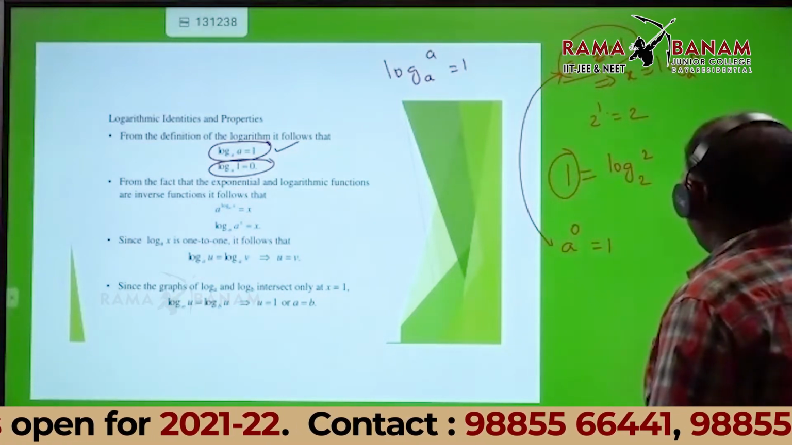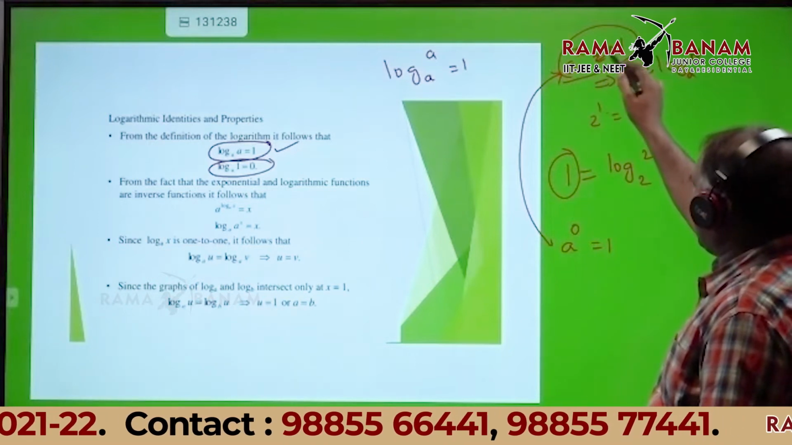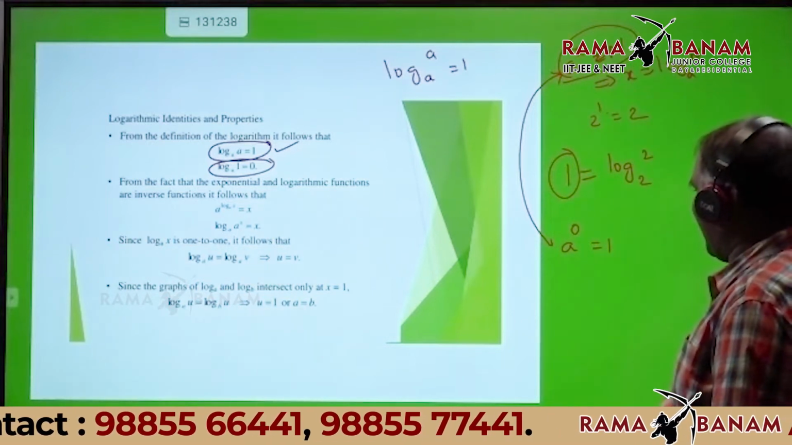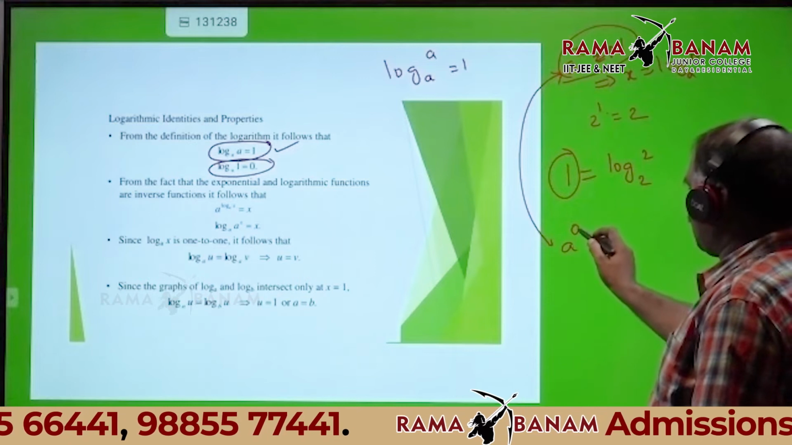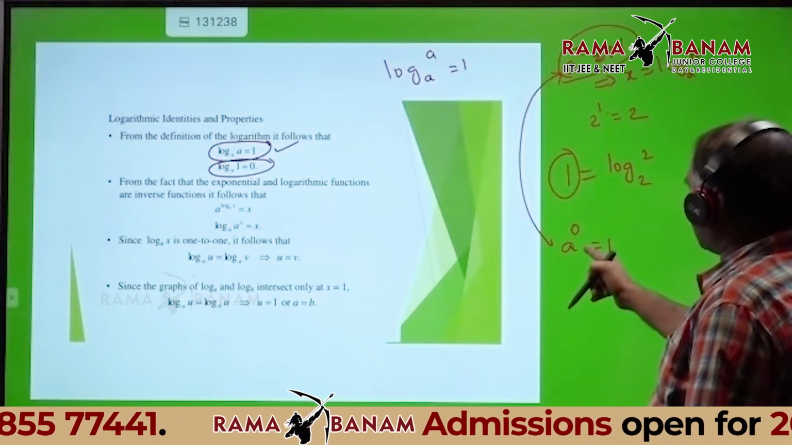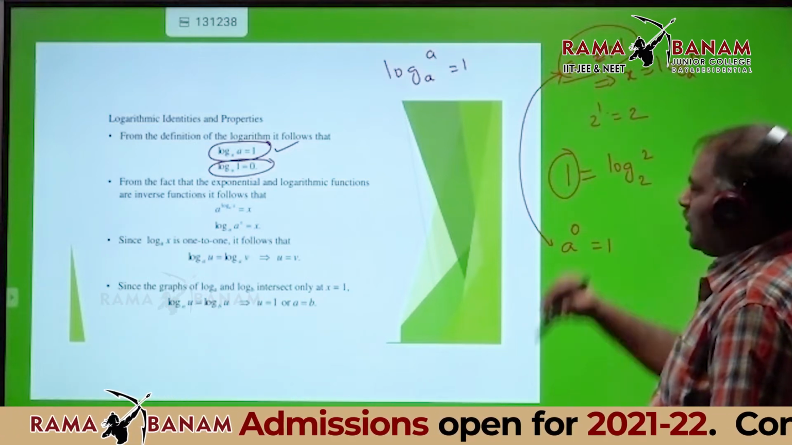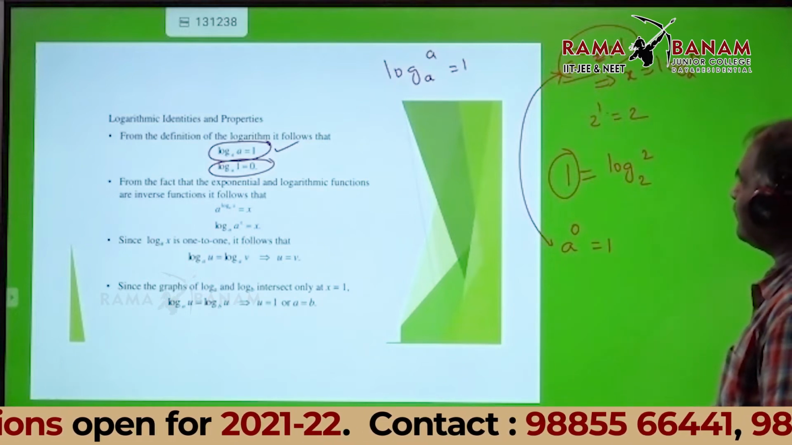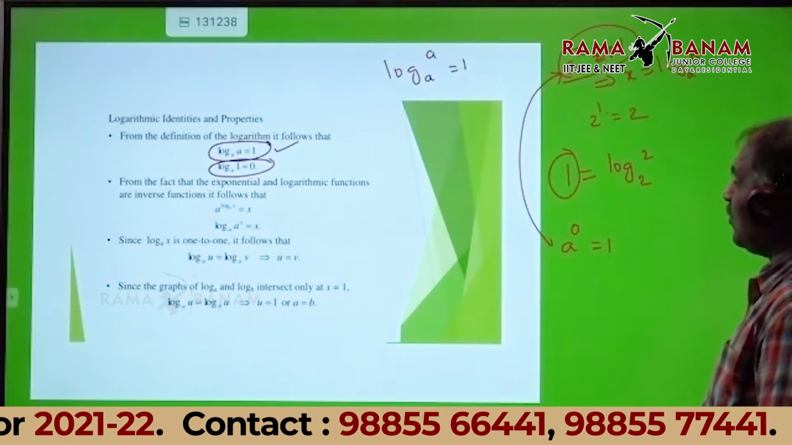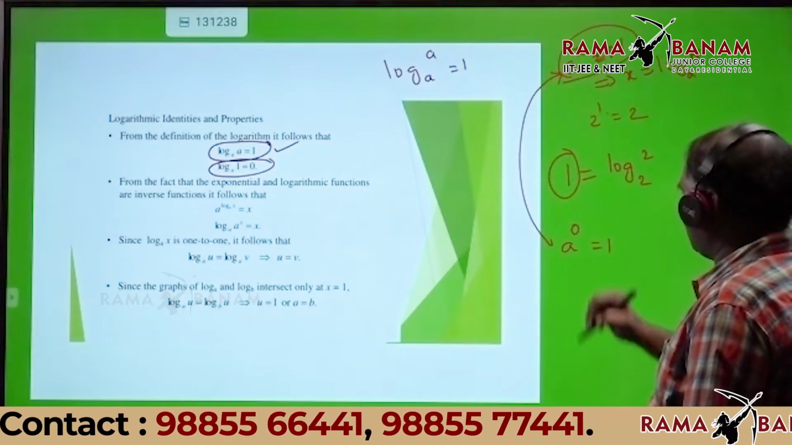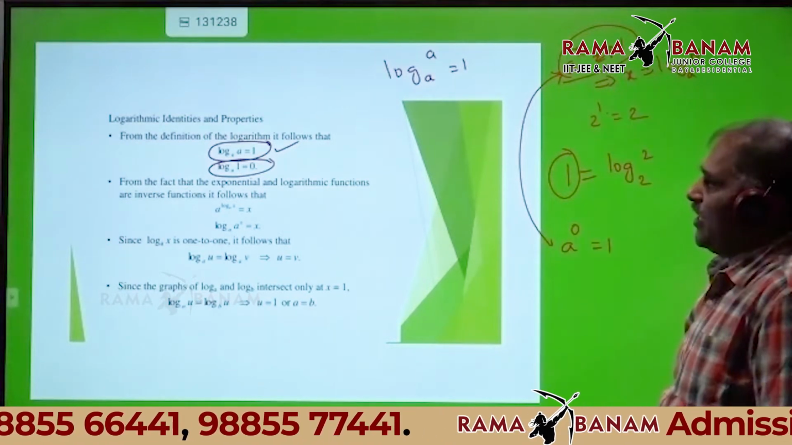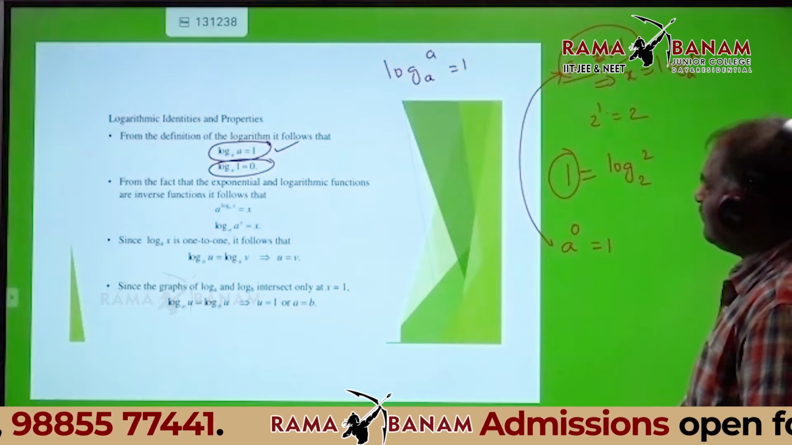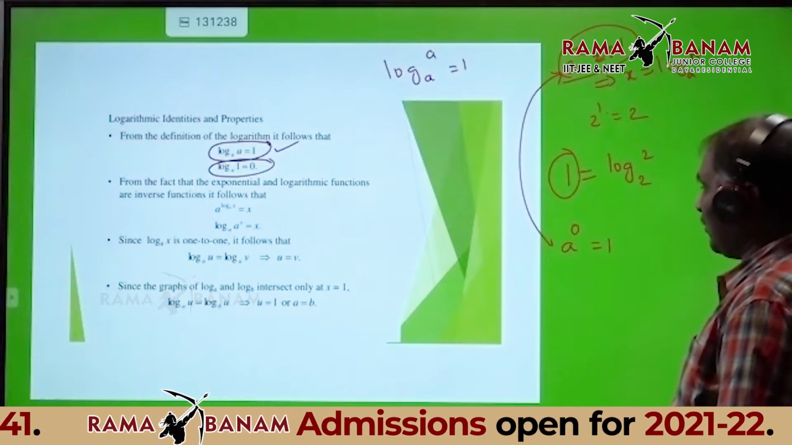Here listen. A power x is equal to n, and A power 0 is equal to 1. What is the comparison of both equations? What is the x value? 0. Good. X value 0. What is the n value? 1.